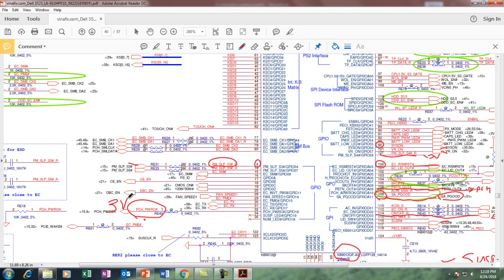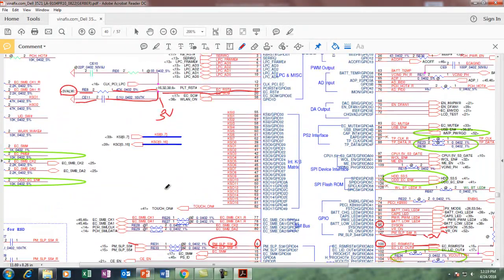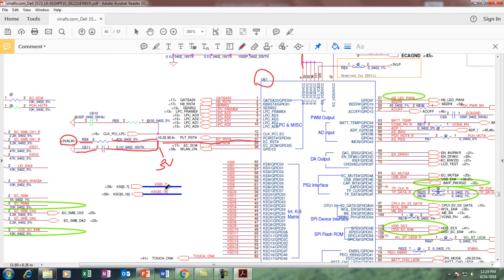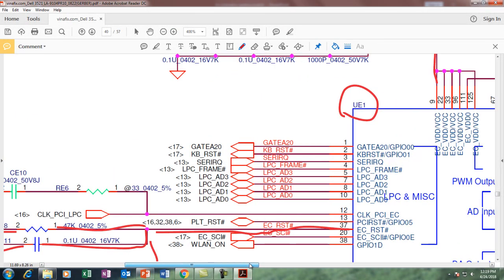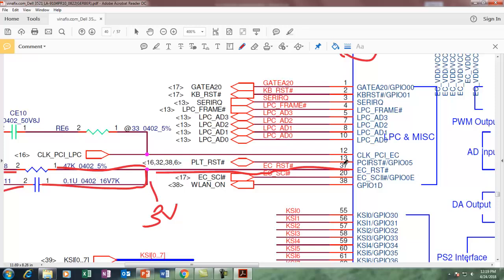PCH power OK is sent out from the SIO, which means all your power planes are okay and all the system power has been delivered. Now it sends this signal to the PCH, and then the PCH generates a PLT reset signal, called the platform reset signal, and this platform reset signal we can check on pin number 13.